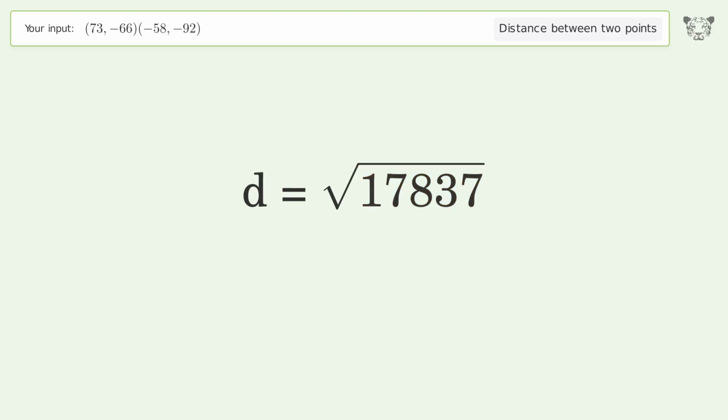And so the distance between the 2 points is the square root of 17,837 or 133.555.